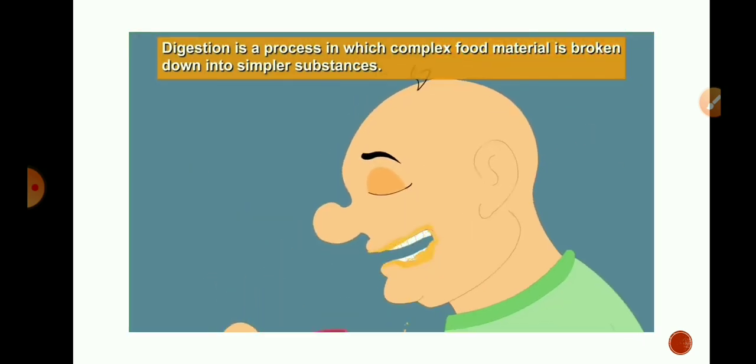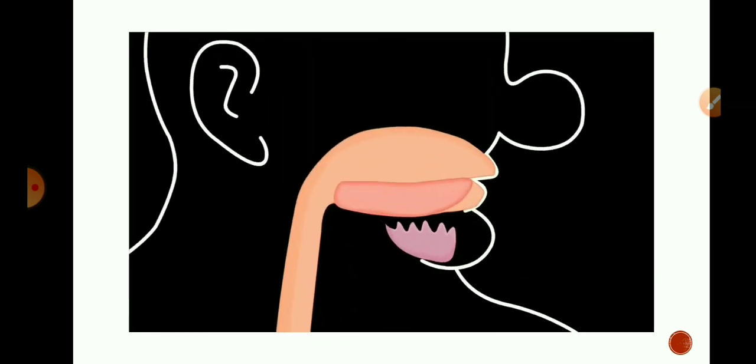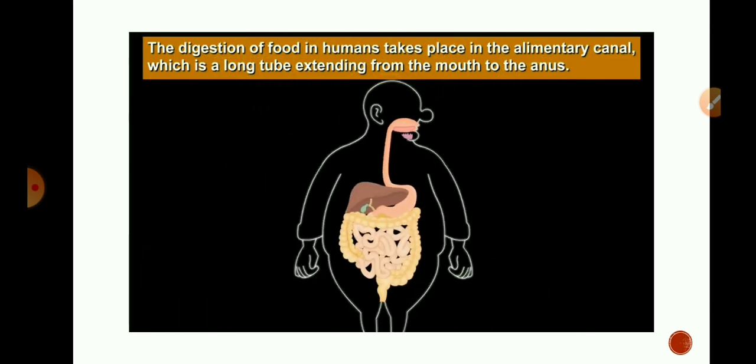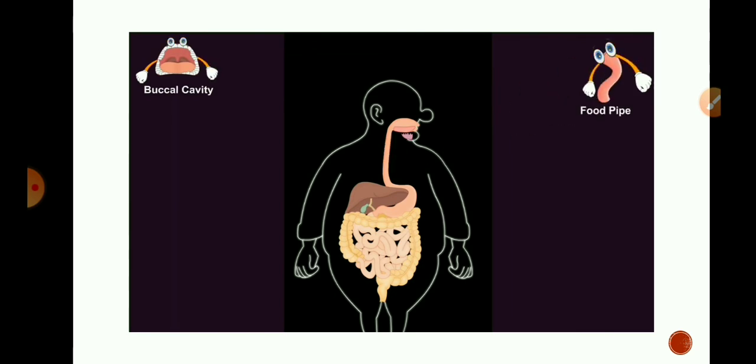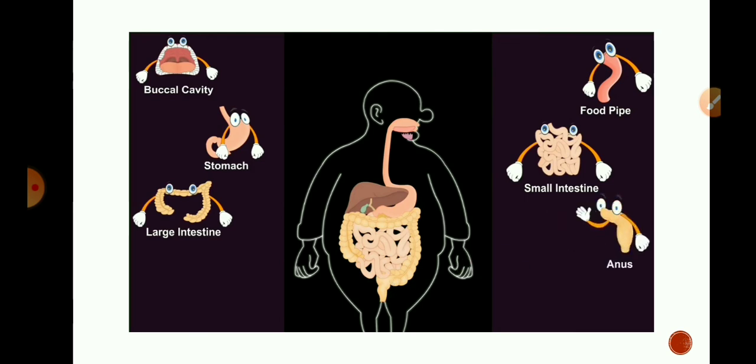Digestion is a process in which complex food material is broken down into simpler substances. The digestion of food in humans takes place in the alimentary canal, which is a long tube extending from the mouth to the anus. The different parts of the alimentary canal are the buccal cavity, food pipe or esophagus, stomach, small intestine, large intestine, and anus. Two glands, namely liver and pancreas, also help in digestion.